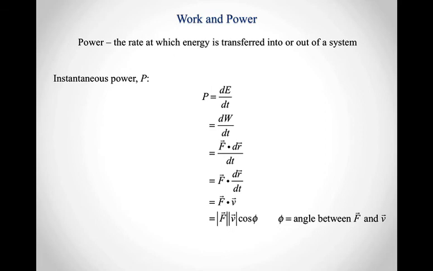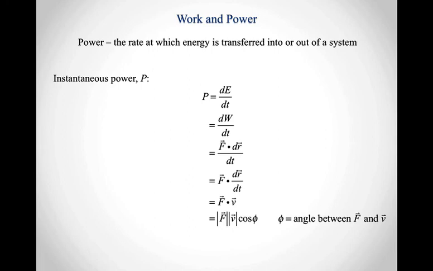So the instantaneous power, again, since I often don't know what the energy is as a function of time, what I'm often going to do to calculate the instantaneous power as it's delivered by some force is this: I know what the force is at that instant. If I can figure out what the velocity vector is at that instant, then I can take the dot product between those two vectors to calculate the instantaneous power.